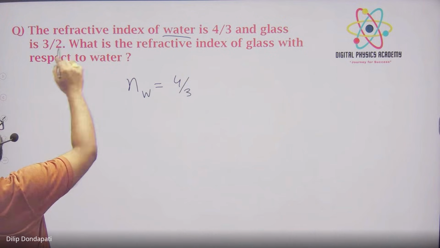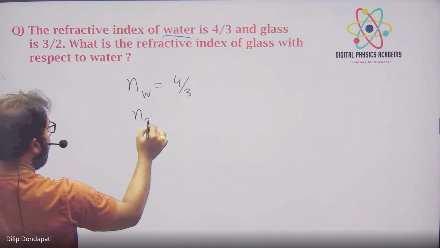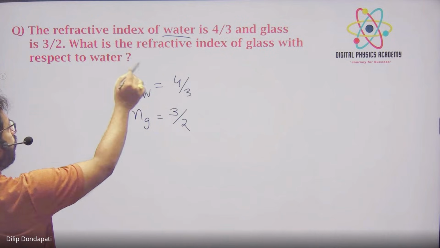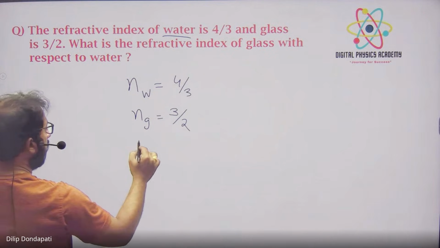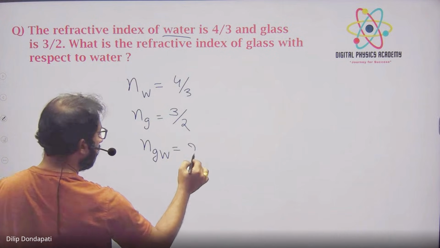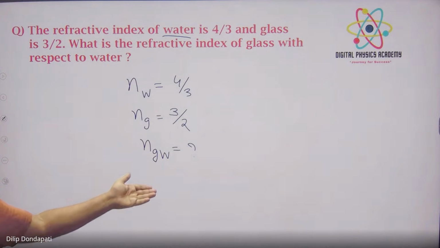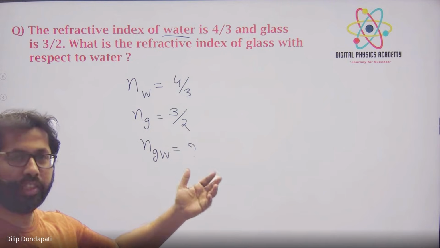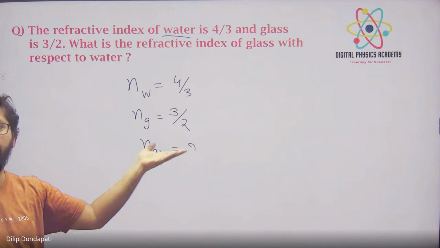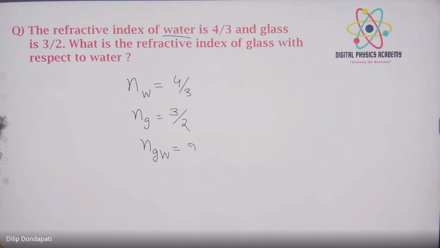And the refractive index of glass they have given: how much? 3/2. He is telling refractive index of glass with respect to water. Glass with respect to water, NGW is how much? Well, the n21 formula only. Since he is not talking about speed here, no need of using the speed concept. Only the n2/n1 formula we will use.